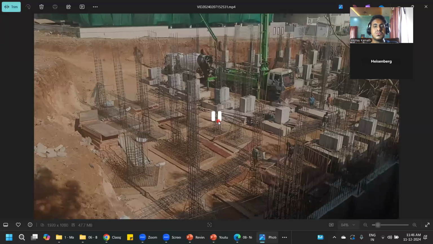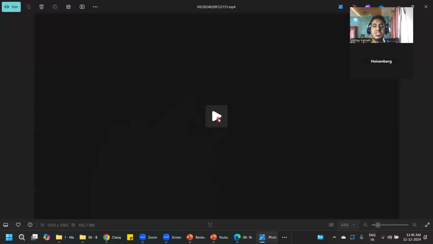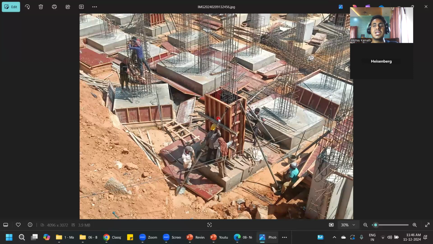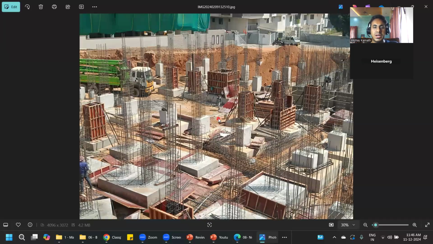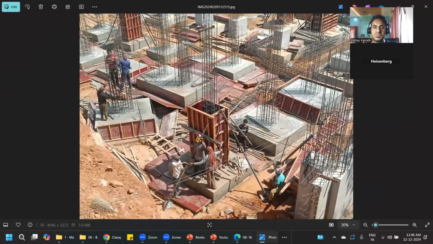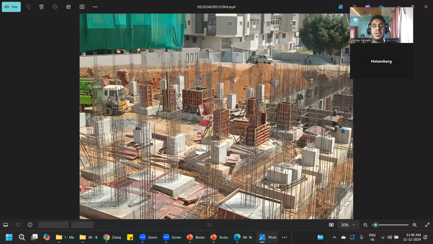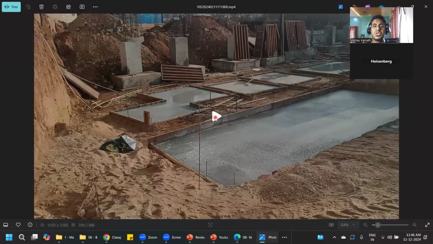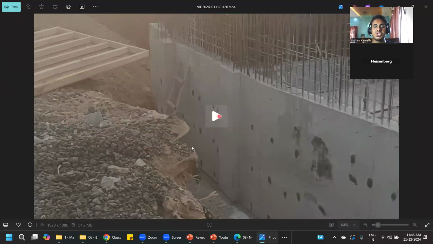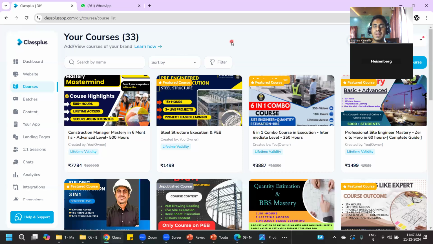So that would be my suggestion. Instead of directly jumping to AutoCAD courses and freelancing, it's not easy initially. Nobody will give you such projects unless you have worked on some projects. And unless you know what a pedestal is, what pedestal will you draw in AutoCAD? So that would be my suggestion. In my site execution course, I'll cover such kinds of buildings. You'll be in a position to understand how the entire sequence of construction should be done. So that way we'll plan it. You're okay with this? You understood what has to be done?